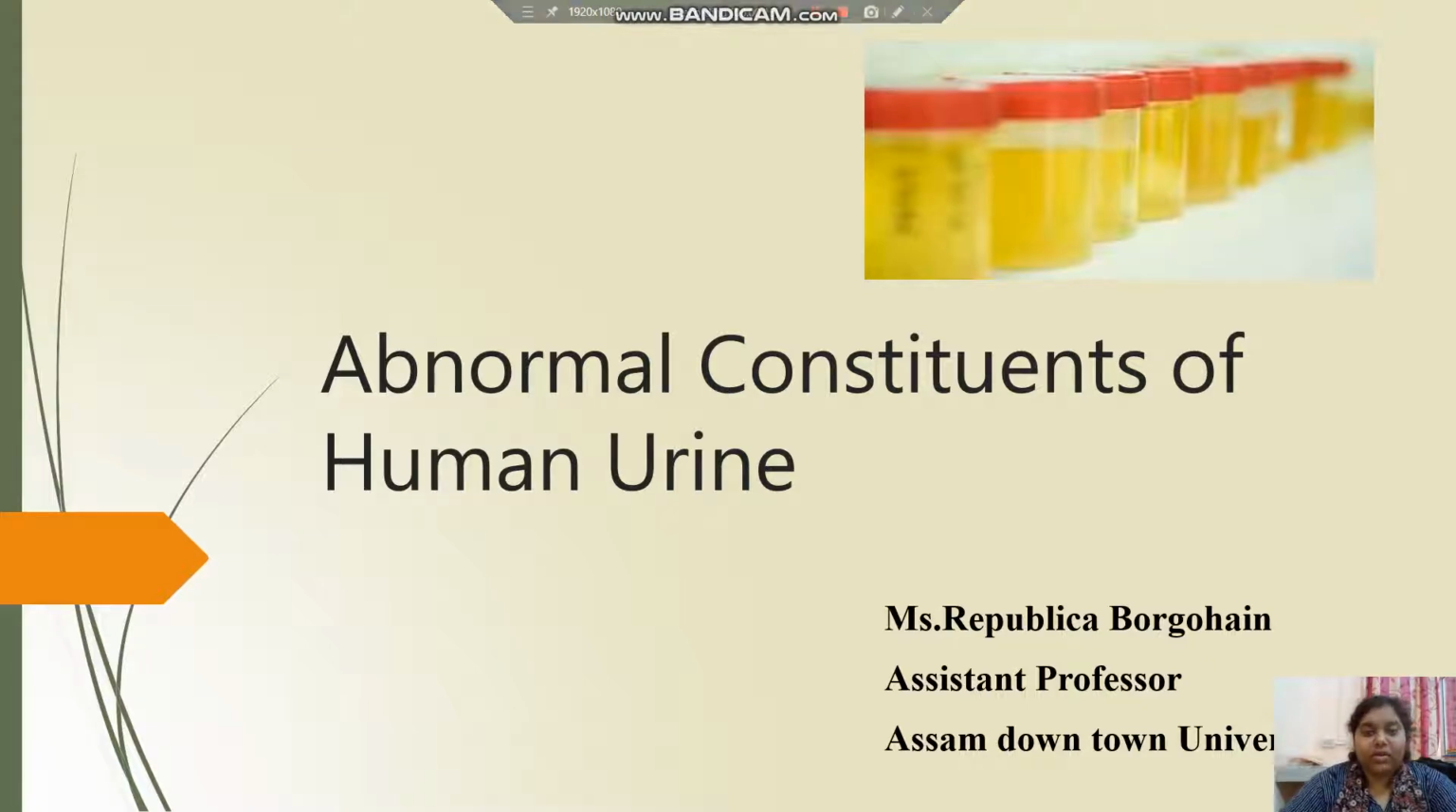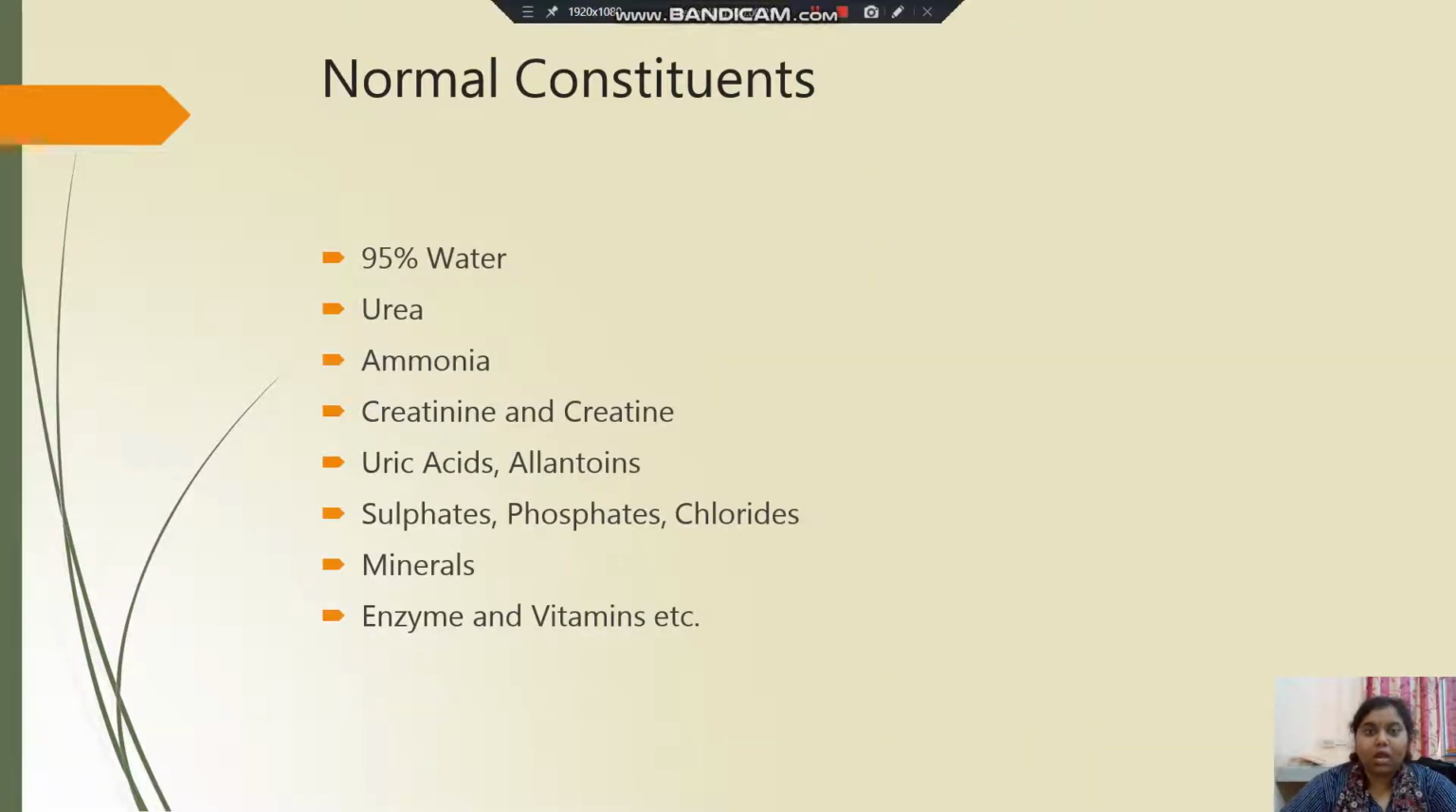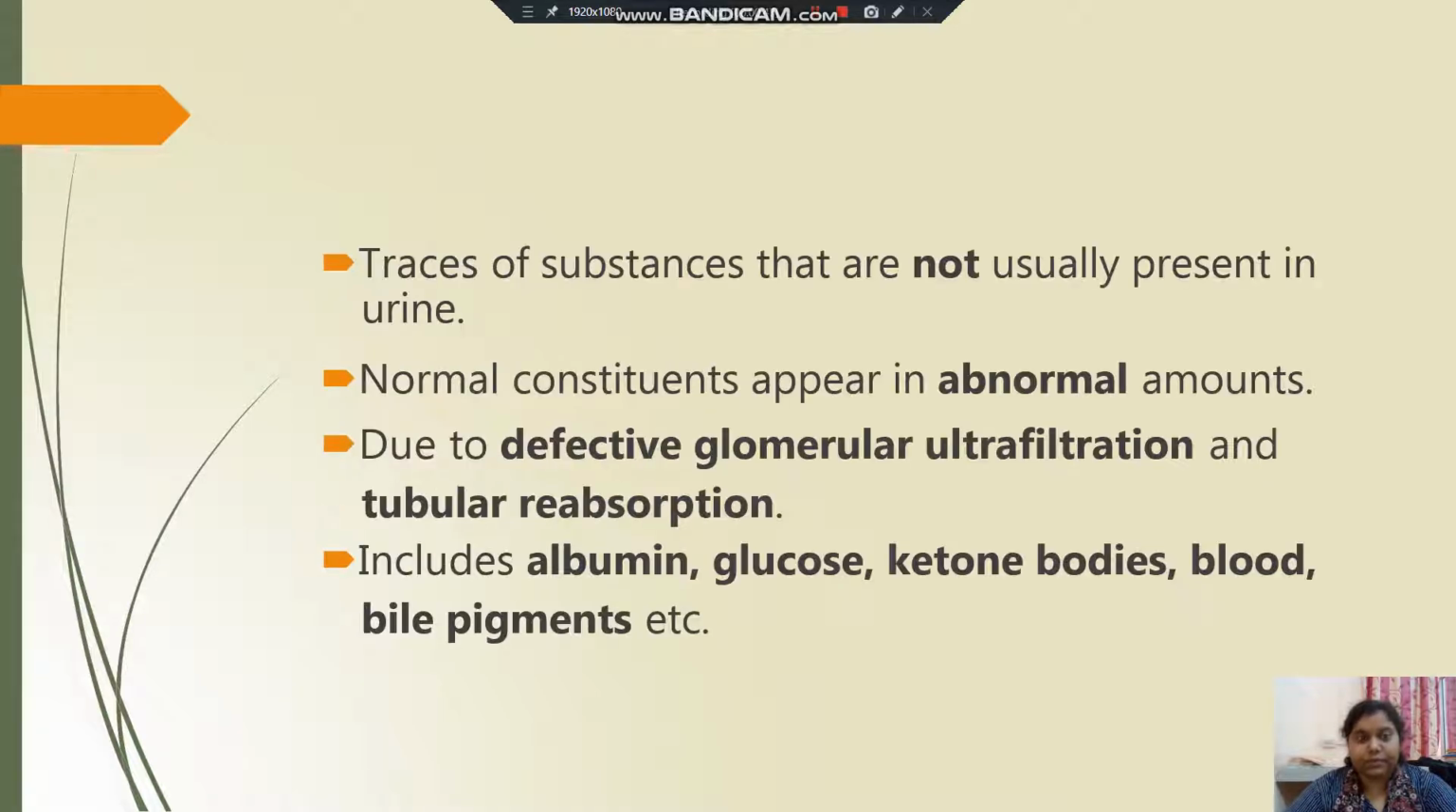Today I will discuss the abnormal constituents of human urine. First of all, I want to discuss the normal constituents: 95% water, urea, ammonia, creatinine, uric acids, allantoin, sulfates, phosphates, chlorides, minerals, enzymes and vitamins, etc. These are the normal constituents.